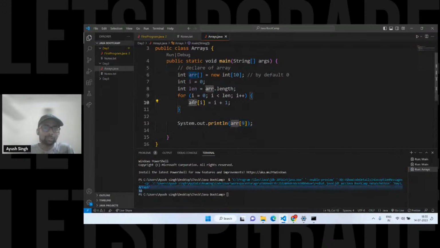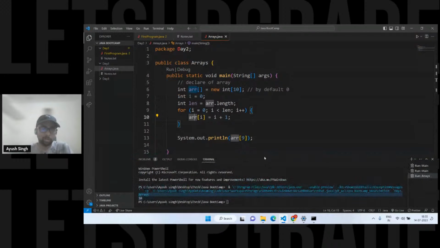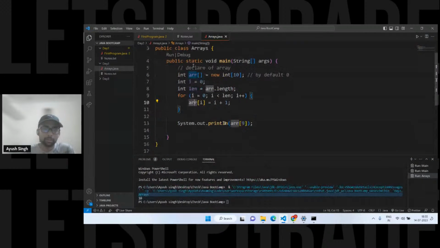So that's why I told you about VS Code, because it runs. You don't have to write commands to run the program again and again. That's why it is quite handy.